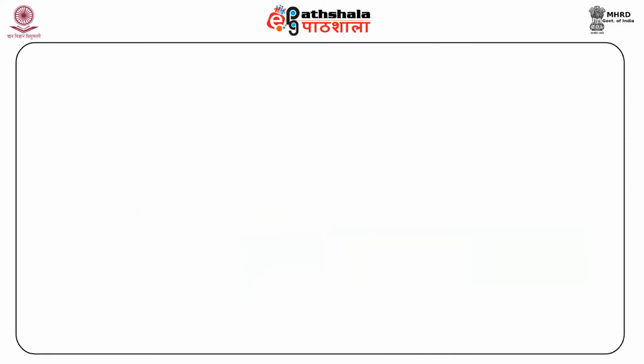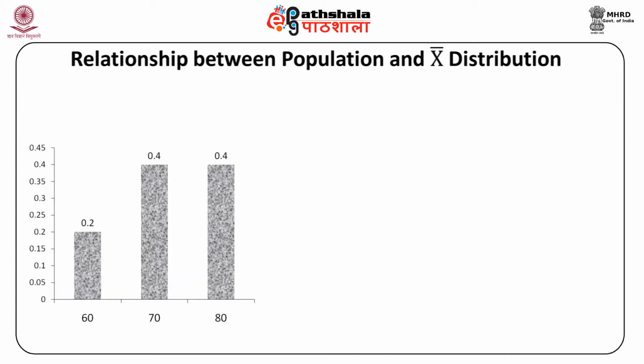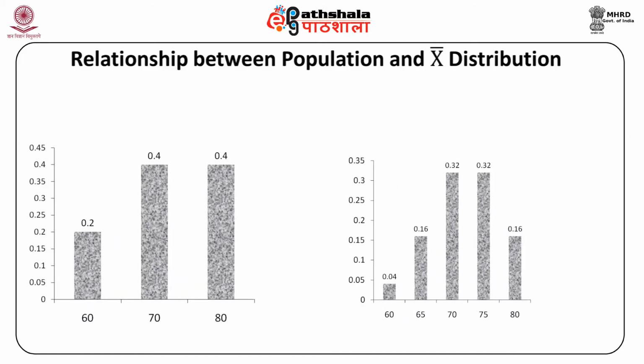This slide basically verifies a relationship between the population and x bar distribution. When the probability is 0.2, we have this value 60 and so on. You can see these different histogram values here, and we have named this figure probability histograms for the population and sample mean distribution.